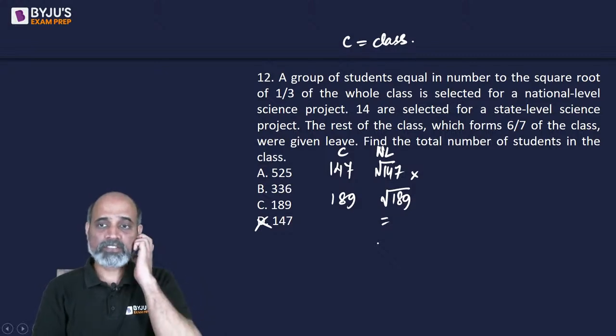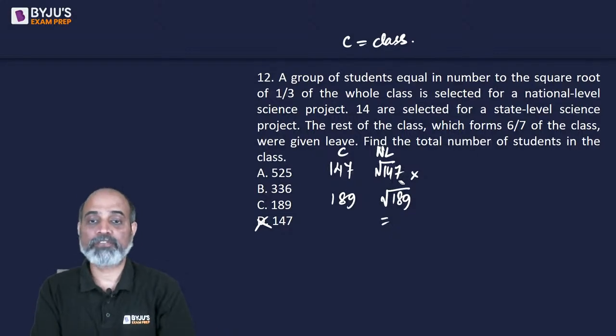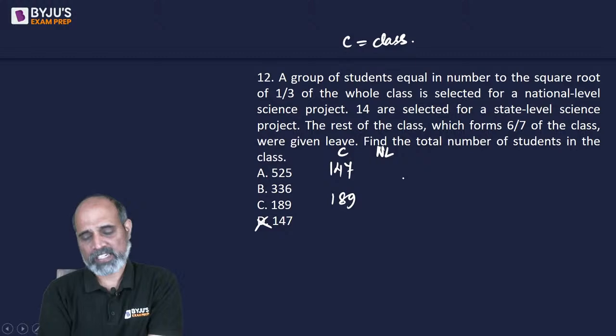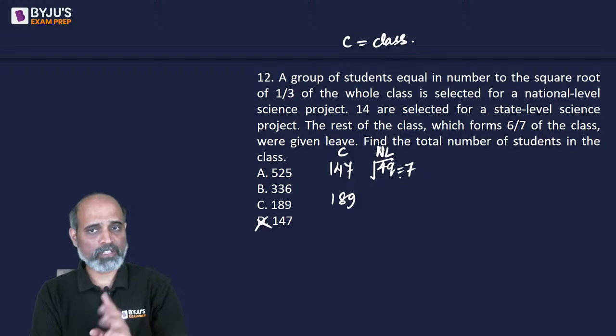अच्छा, it's square root of 1/3. पहले आपको 1/3 करना है, फिर उसका square root करना है. Okay. So 1/3 of 147. 1/3 of 147 is going to be 49. So 49 ka square root, which is going to be 7. So 7 people got national level.